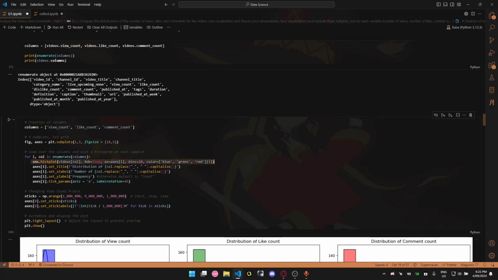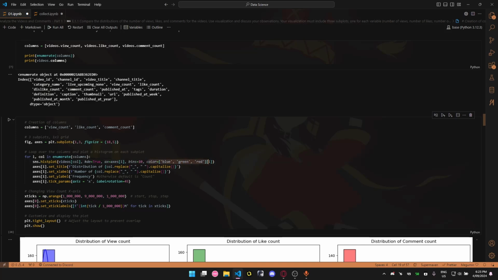Then I will be creating a histogram using Seaborn. It will be taking the current iteration column as data, from the videos data frame. The first column in the first iteration will be view count. I will be overlaying a kernel density estimate graph, so we can see the distribution more smoothly. If we don't set this as true, it will be just the histogram by itself. Then I'll be taking a 1x3 subplot as the axis, in this case here. I will be distributing through 10 bins in the histogram.